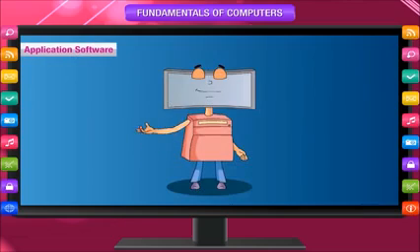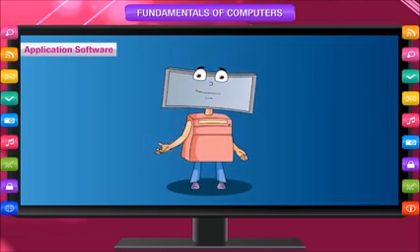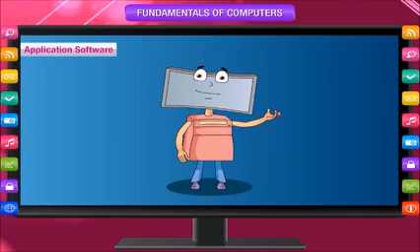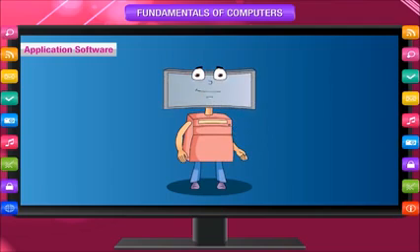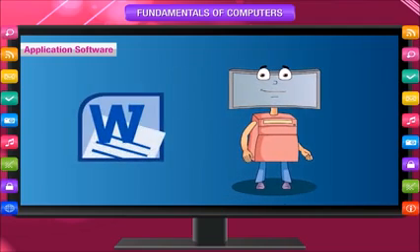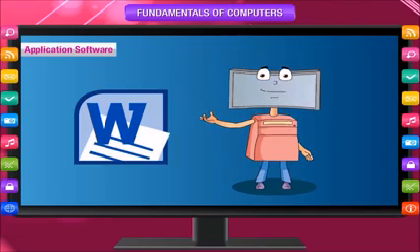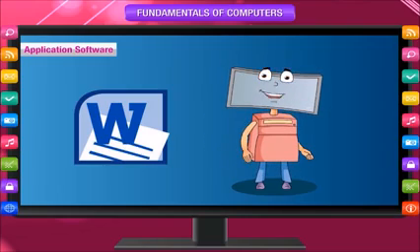The software that is designed for a specific purpose is called application software. It helps the user as a tool to do a particular type of job. For example, MS Word helps you to write or type letters, notes, notices for the notice board, etc.